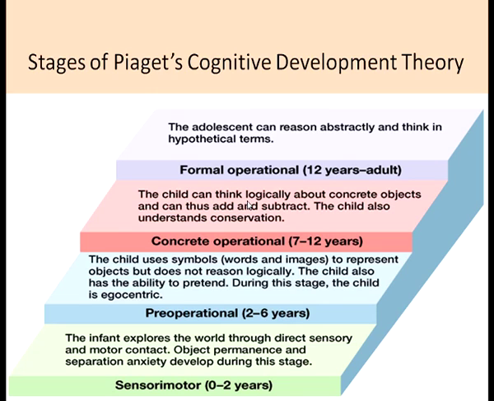For example, if a child is talking to his or her parent over the phone, at the same time the child is nodding his or her head as if the parent can also see that nodding of the head. Or if the child is watching television and the mother is in the kitchen, the child tries to show something that is coming on the television without realizing that the parent is in the other room and cannot see that visual. But gradually, children overcome this kind of egocentric behavior.